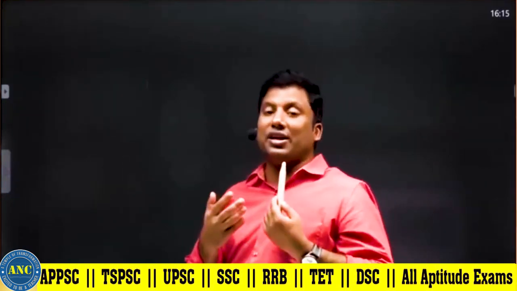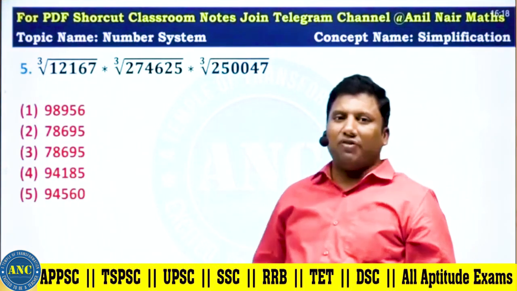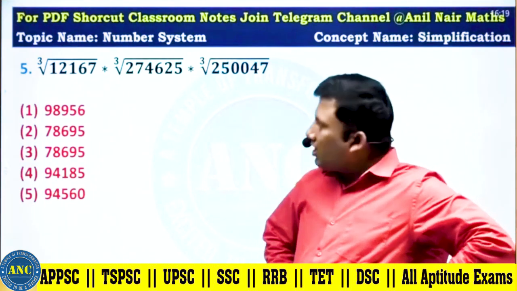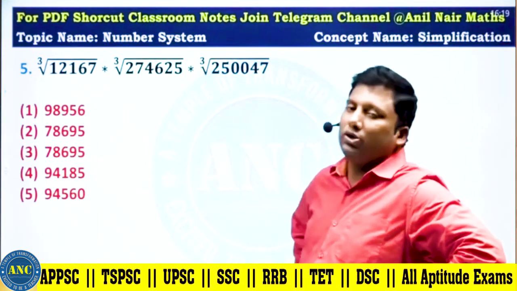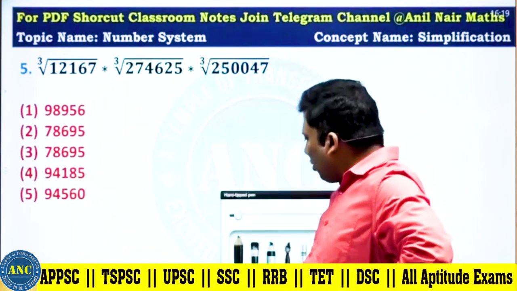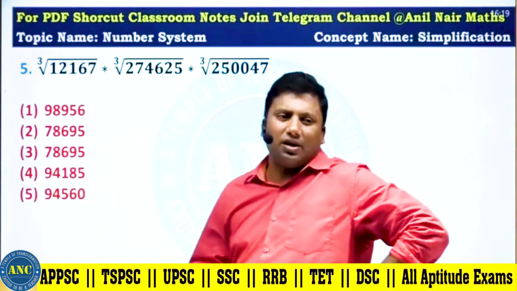In case you are thinking that I am right, next one. Cube root of 12167. Cube root of 274625. Cube root of 250047. Just 1 minute, sir.